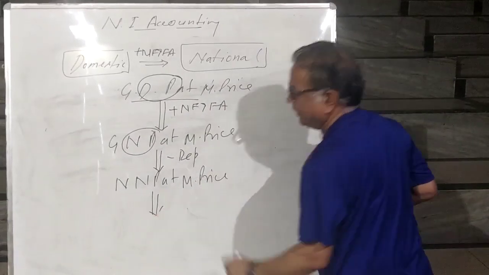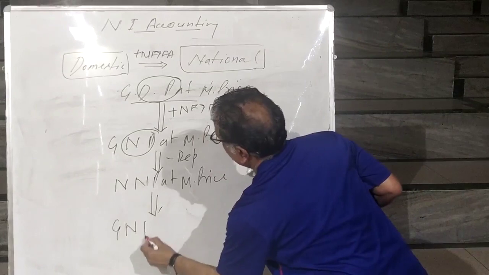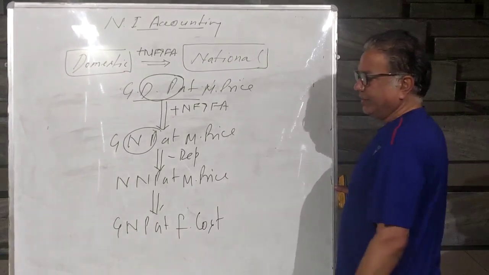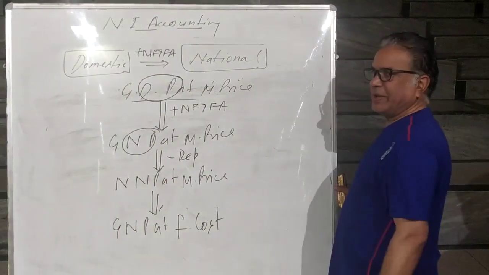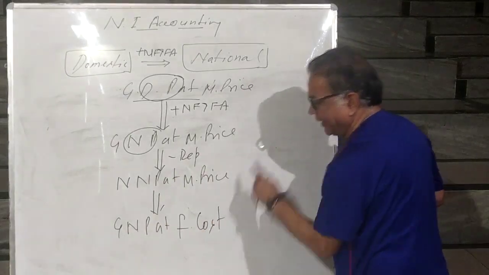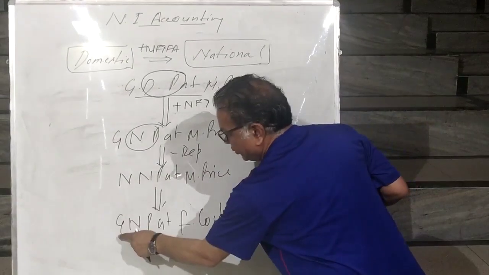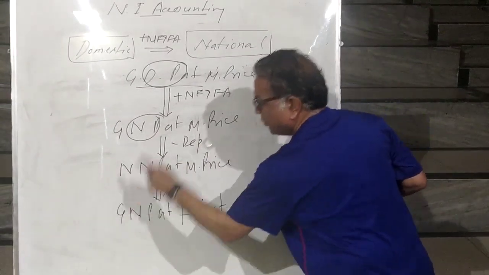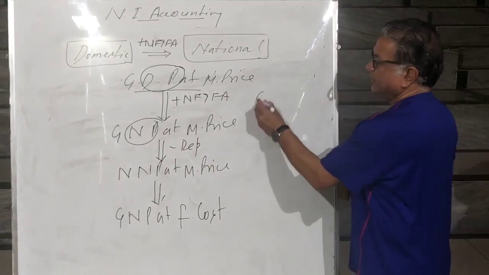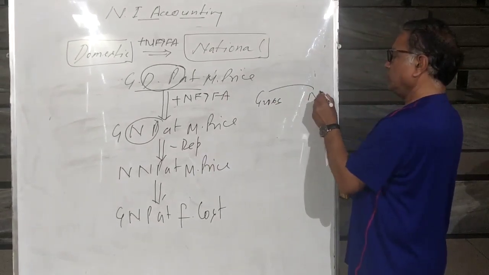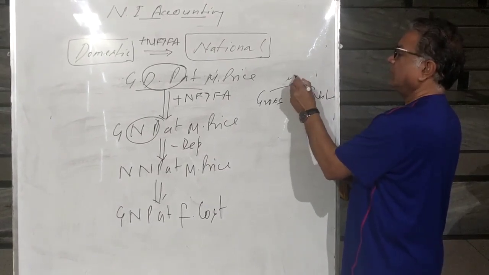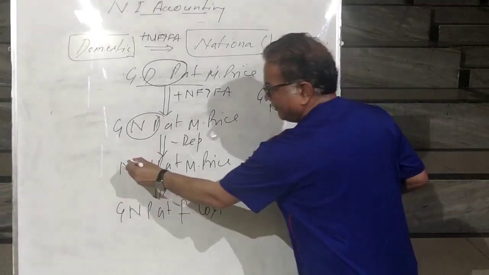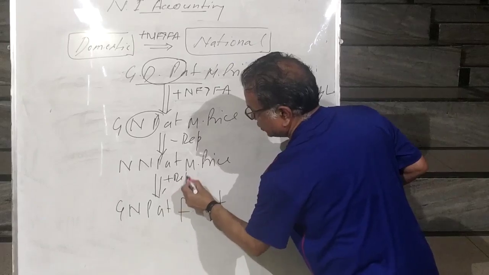Further, you have to convert it to gross national product at factor cost. Right? You have been given net national product at market price and you have been asked to convert to gross national product at factor cost. I have to convert net into gross. When you convert gross into net, minus depreciation. Now from net you are going to gross. If you have to move from gross to net, what do you do? Minus depreciation. But if you have to move from net to gross, plus depreciation. Here we have to move from net to gross, plus depreciation.